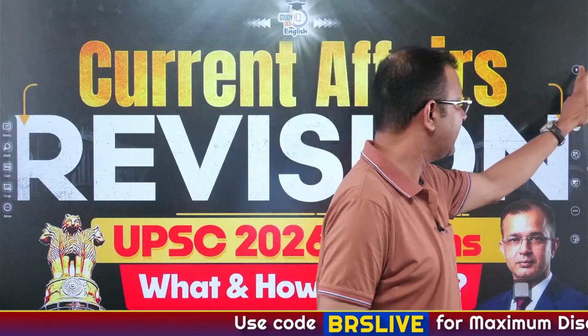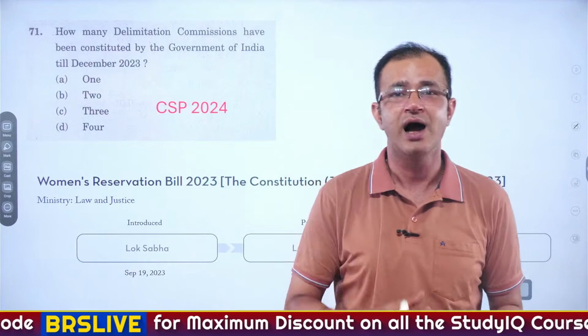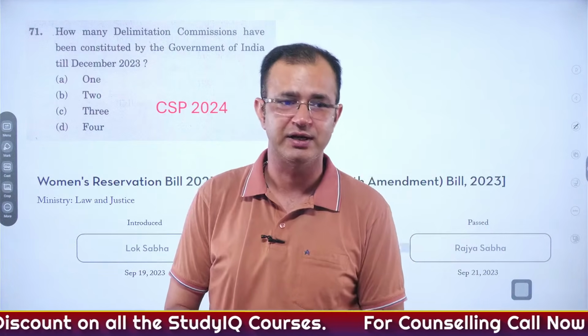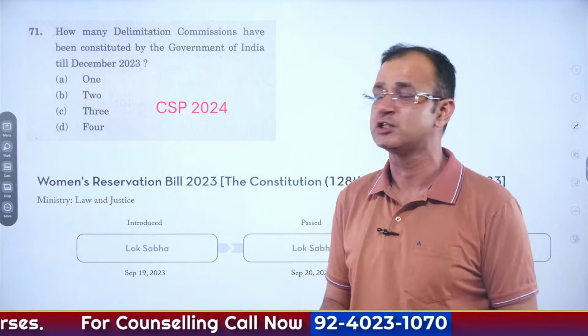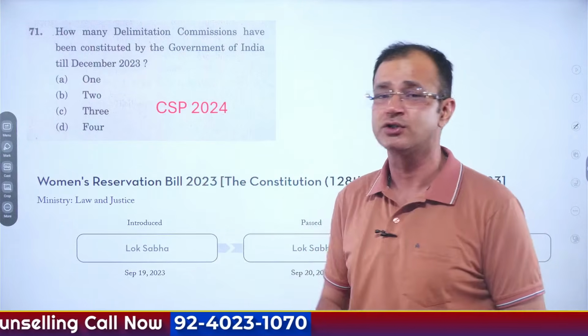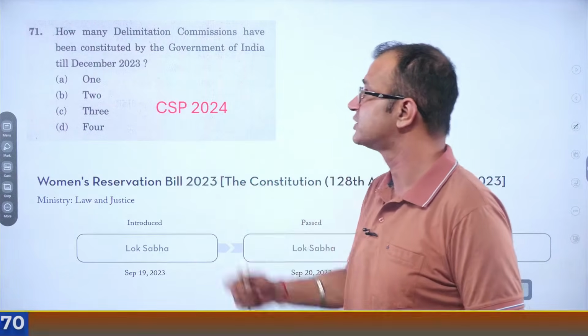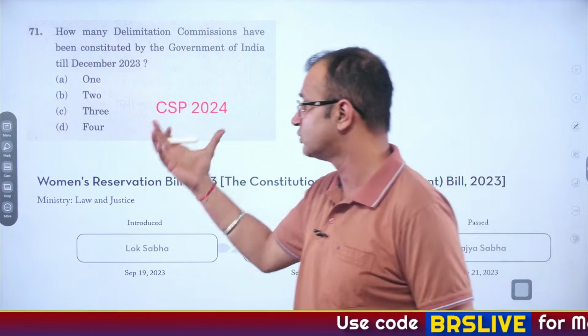First, I'll show you the various questions that were asked in the prelims examination and how they connect to current affairs. The first question was asked in the Civil Services Prelims Examination in 2024: how many delimitation commissions had been constituted by the Government of India till December 2023.